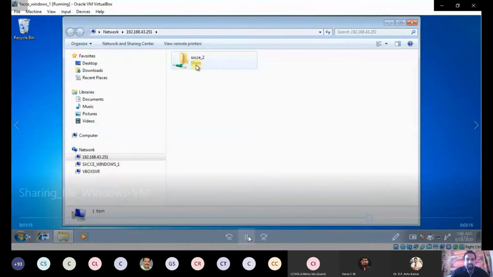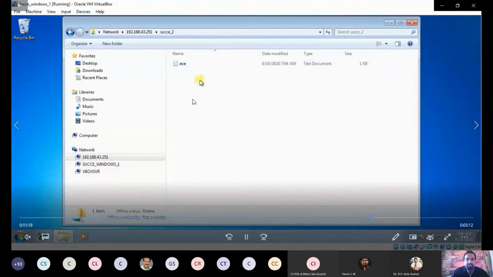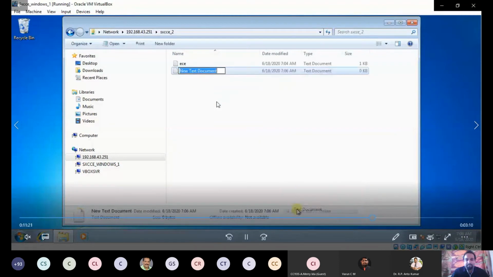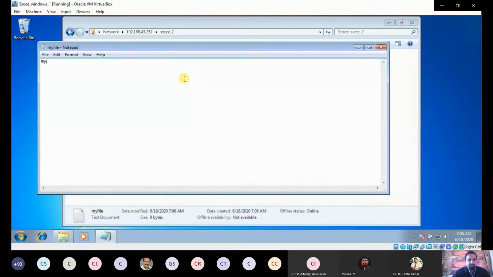Okay, that's the file. Now you see what I am going to do: I am going to create one more file here, some other file. I am putting the name as my file. I'm going to type some content. Okay, now I am typing some content.